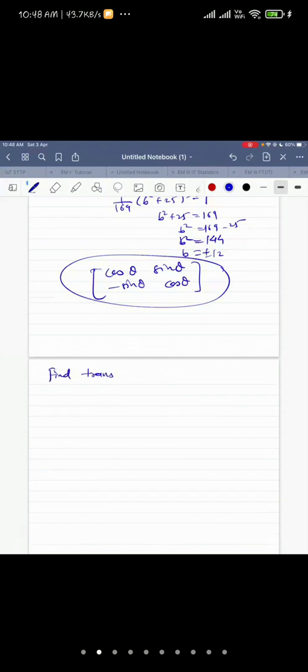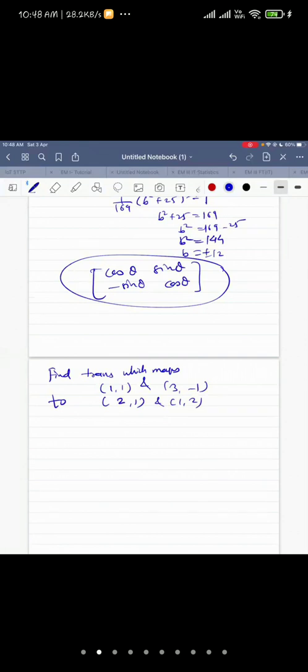Find the transformation which maps (1, 1) to (3, -1) and (2, 1) ... which maps (1, 1) and (3, -1) to (2, 1) and (1, 2) respectively.